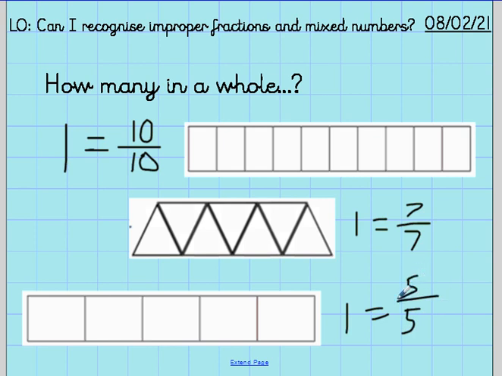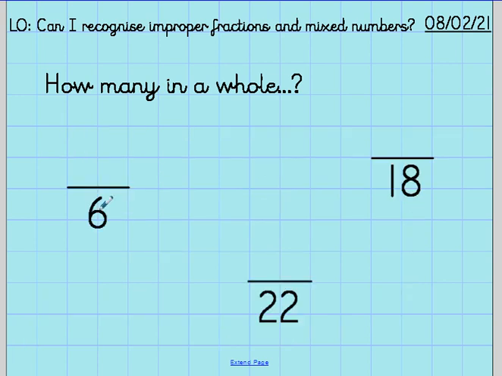So they always equal the same, they always match up, and that makes it clear. So in these, exactly the same. If it was sixths, I'd need 6 to make a whole. I'd need 22 twenty-seconds, and I'd need 18 eighteenths to make a whole. So if ever we see a fraction like this, then we know that we've got a whole.